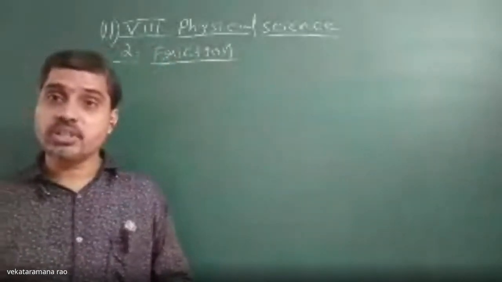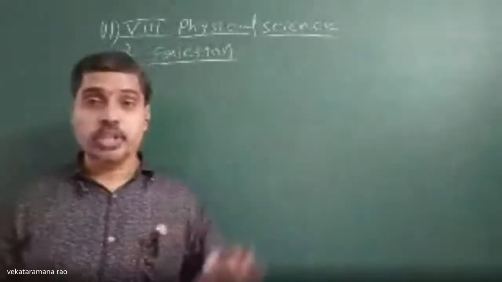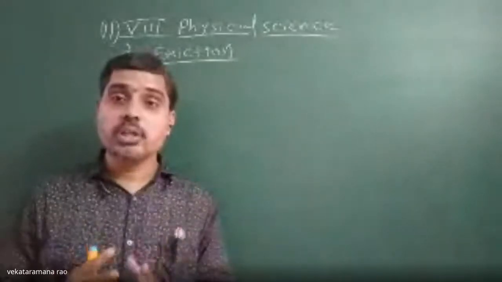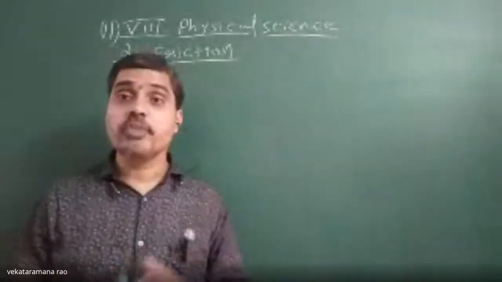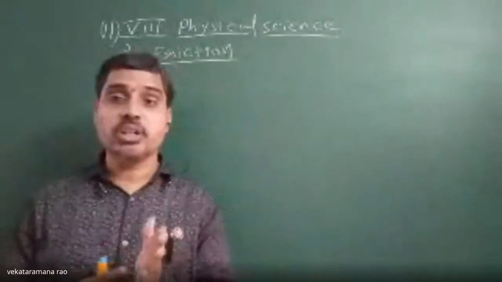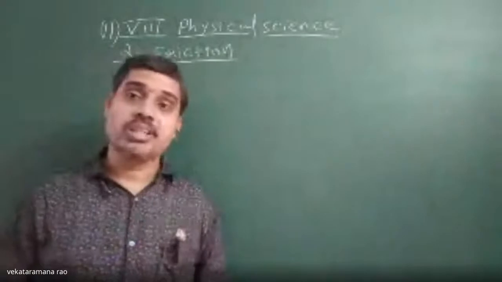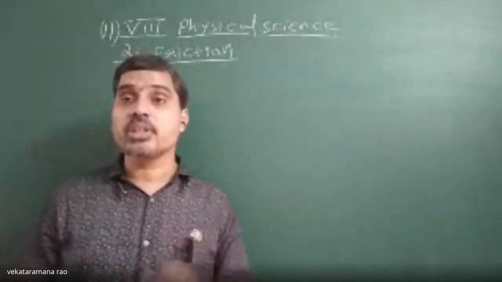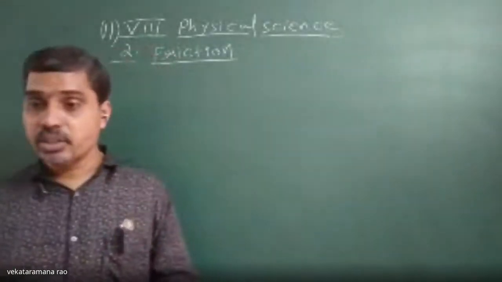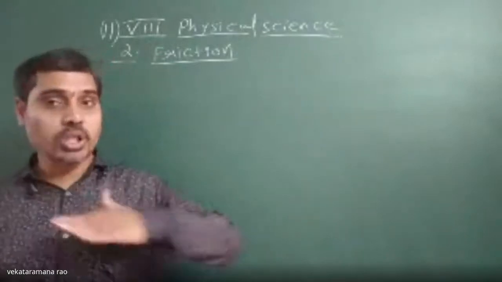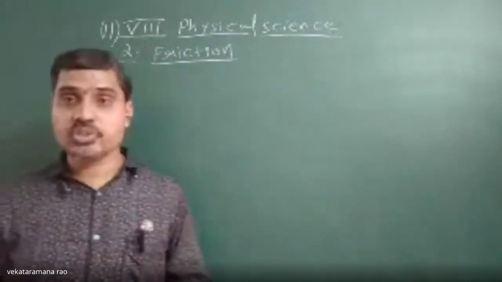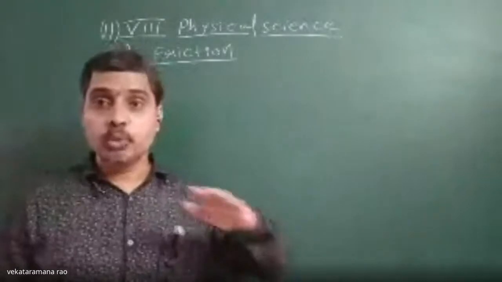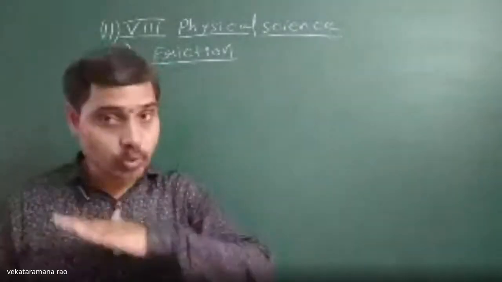Next is sliding friction. What is sliding friction? Sliding friction comes to play when there is a relative motion between the two surfaces. Whenever vehicles move on roads, sliding friction comes to play and tries to oppose the motion of the vehicle relative to the road.